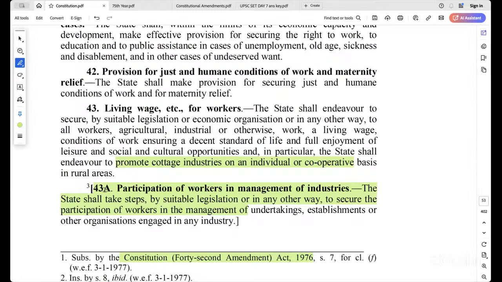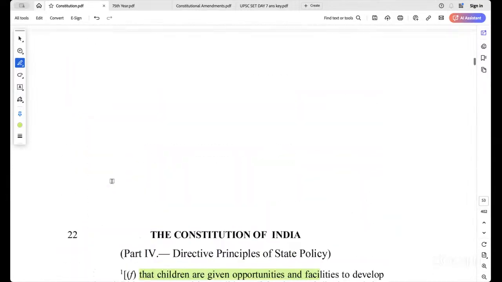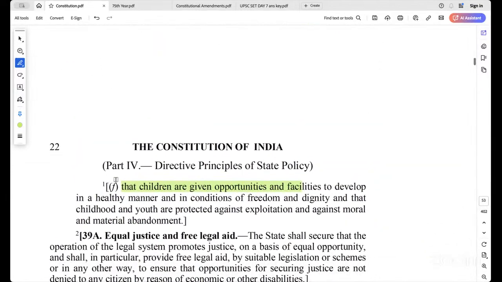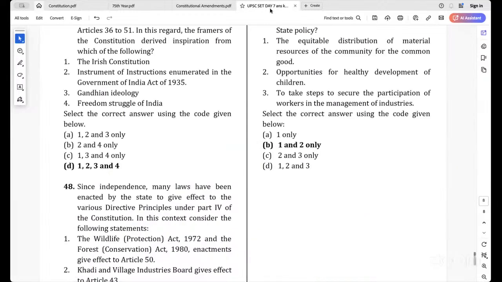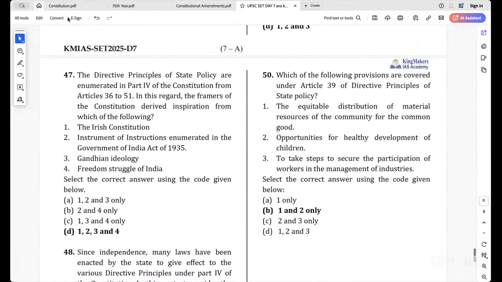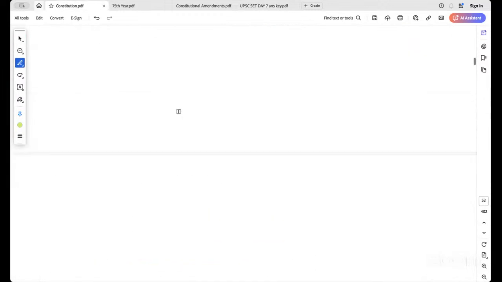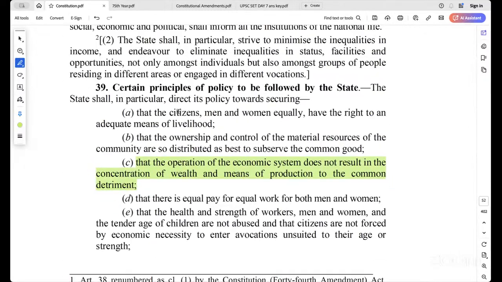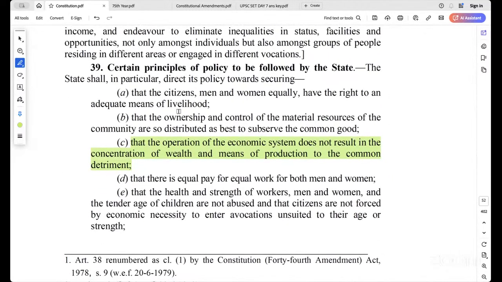That comes under which act? Participation of workers in management of industries comes under 43A. And 39, they talk about 39, right? 39 is kind of big. Just know what are the details given in 39 alone separately.